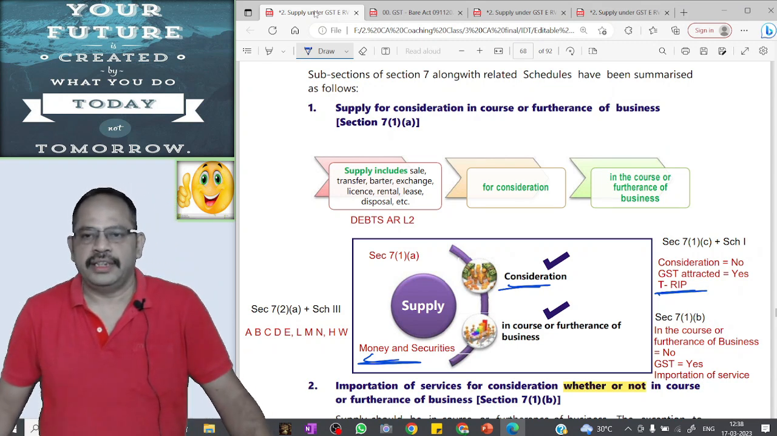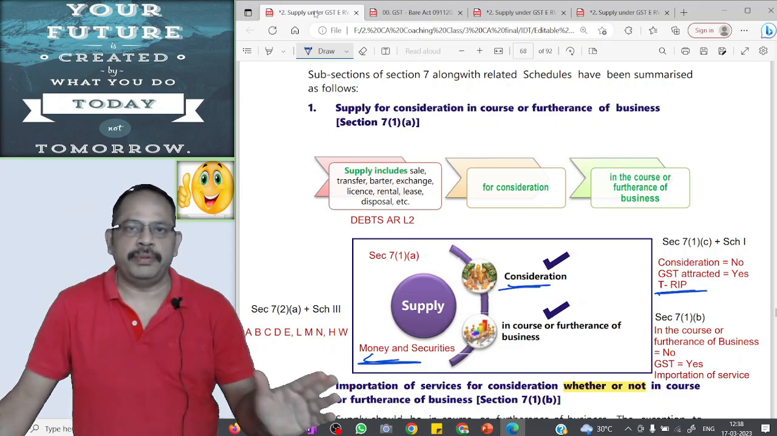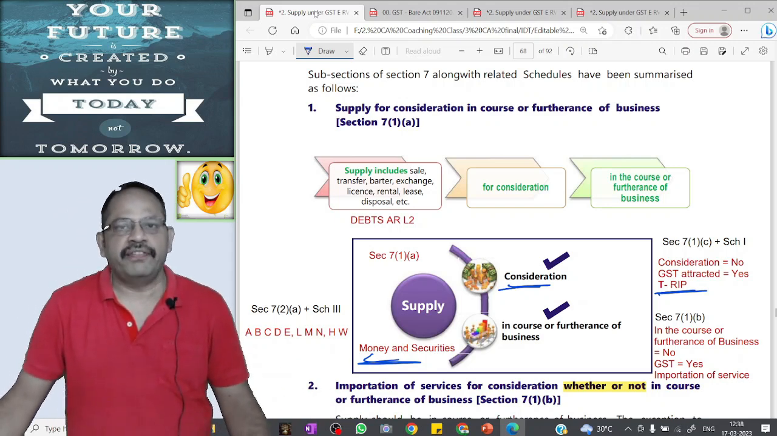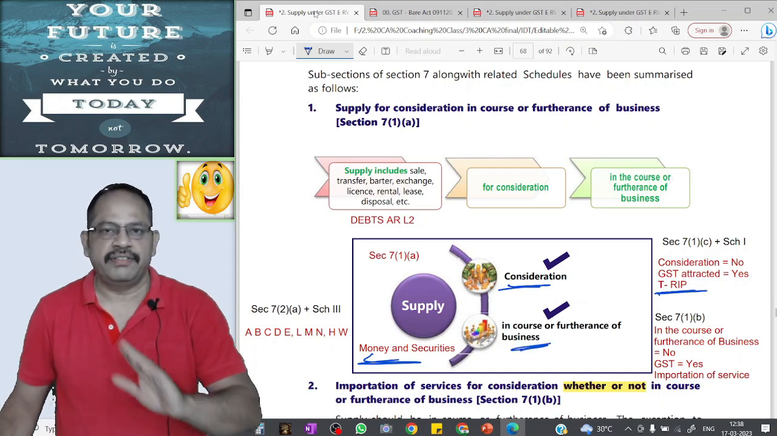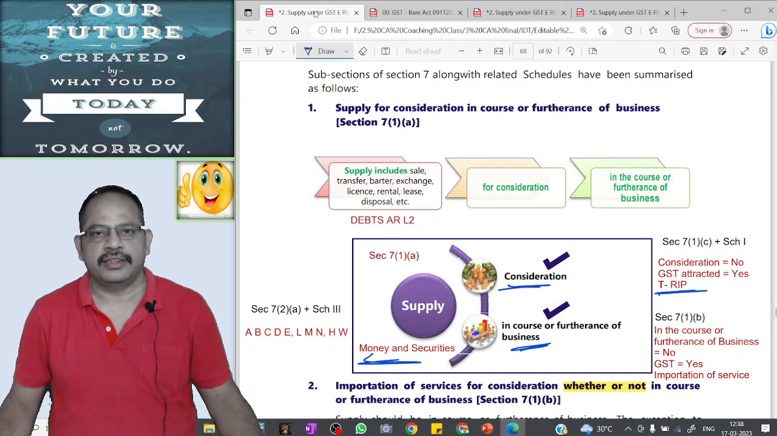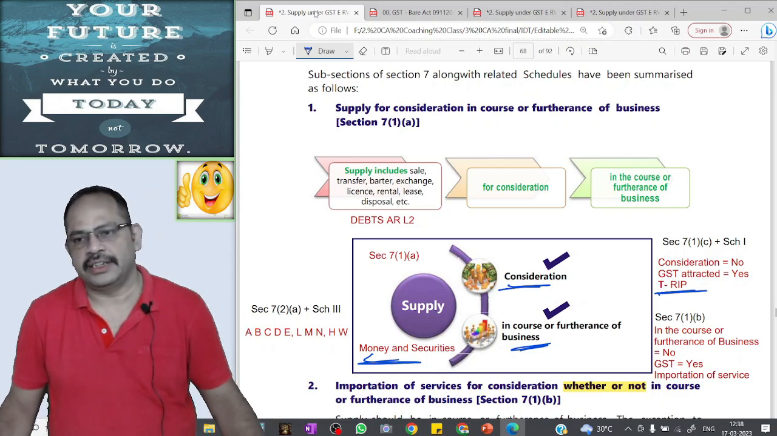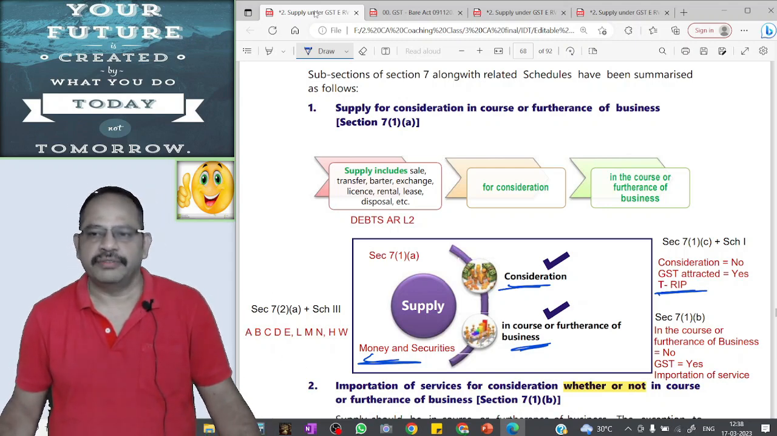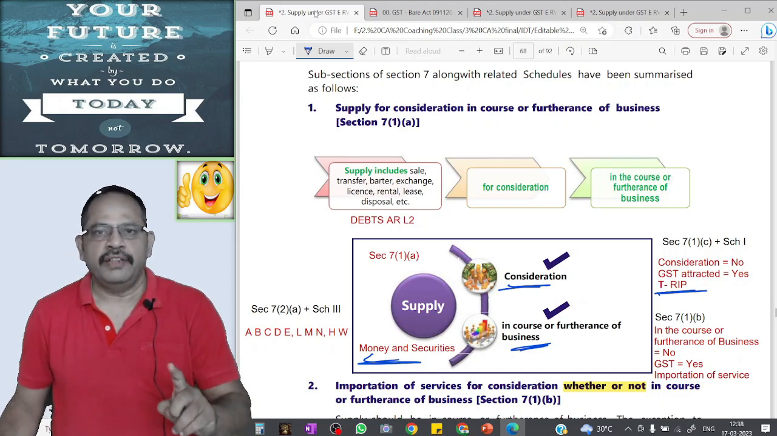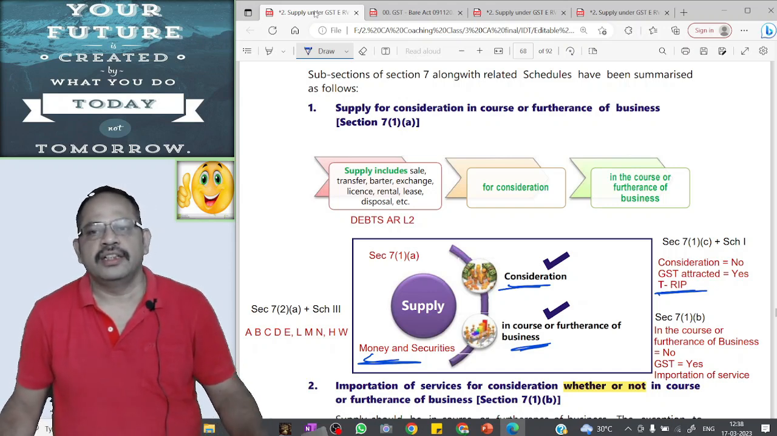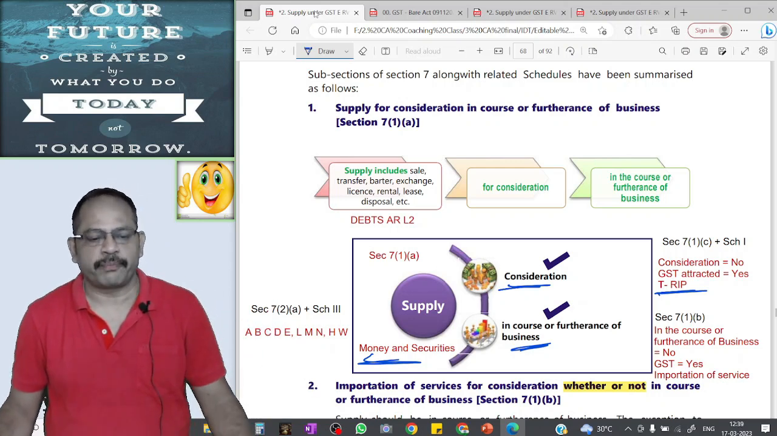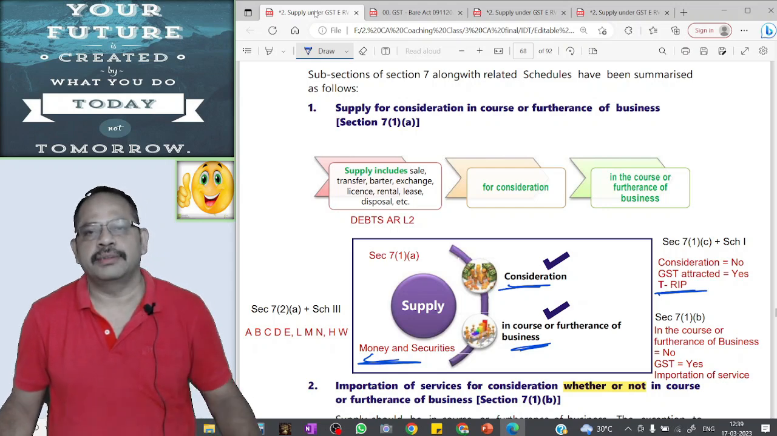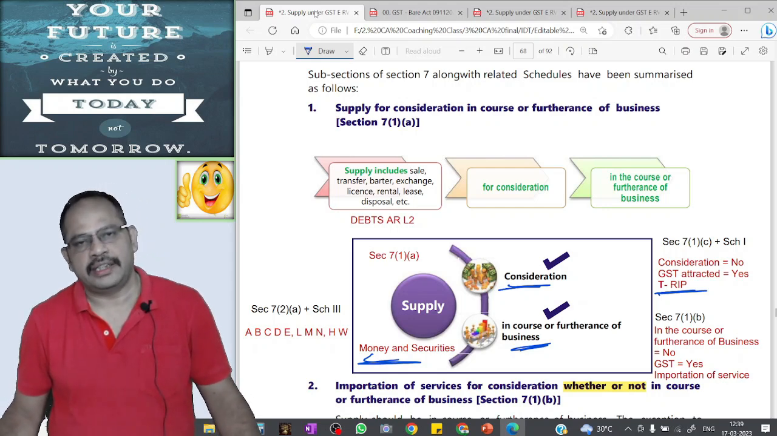Our condition number 3 is supply should be in the course or furtherance of business. It should not be in personal nature. If it is in personal nature, it is not a taxable event and GST will not be attracted. But there is one exception to this condition, that is importation of service. If service is imported, even for personal nature, not in the course or furtherance of business, it will be treated as supply. It is a taxable event and GST will be attracted.